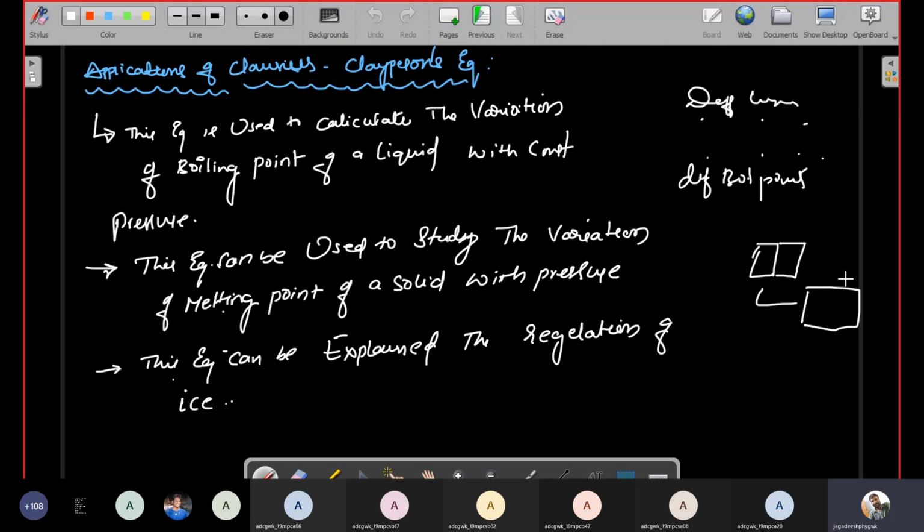Regelation of ice. Regelation means the attachment of ice. It means if you attach two separate pieces of ice, after some time these two ice pieces will appear like a single ice piece because they stick with each other. After that it forms a single block. So this is the regelation concept, and the Clausius-Clapeyron equation also explains the regelation of ice. Okay, so shall we move to the next topic?